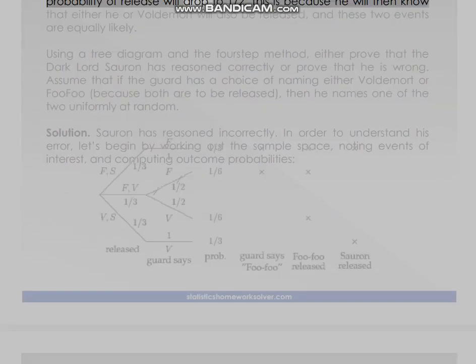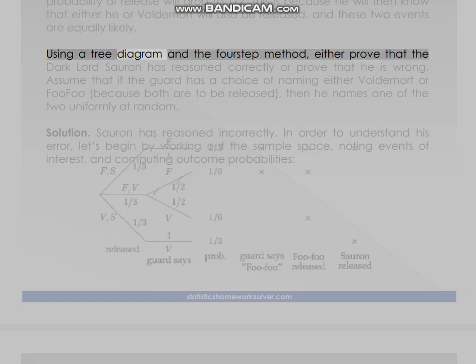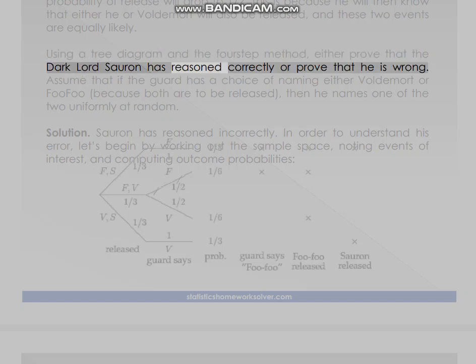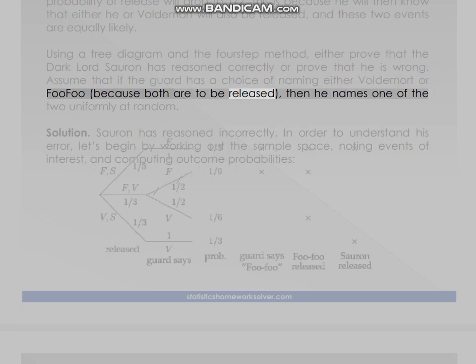probability of release will drop to 1/2. This is because he will then know that either he or Voldemort will also be released, and these 2 events are equally likely. Using a tree diagram and the 4-step method, either prove that the Dark Lord Sauron has reasoned correctly or prove that he is wrong. Assume that if the guard has a choice of naming either Voldemort or Foo-Foo, because both are to be released, then he names one of the two uniformly at random.